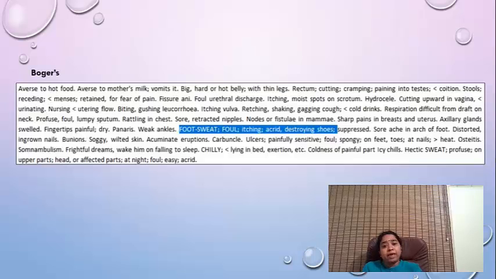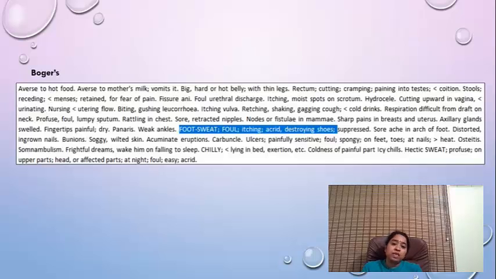When she came for the ear pain also, she was not bothered about her ear problem. What was bothering her most was her sweat. Even when she came for the acute ear pain, she kept explaining more about the foot sweat. She told me that the foot sweat is so severe that she's very much worried and distressed, because she has to change her footwear every 2 months, with this excessive sweating, especially in acute phases like this.